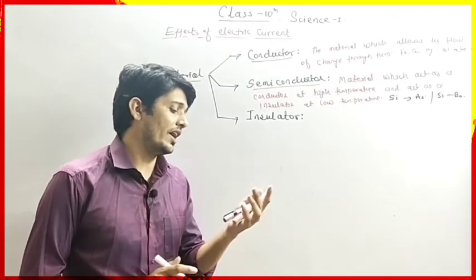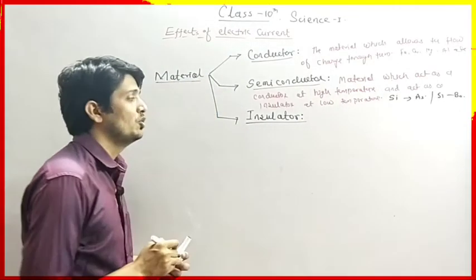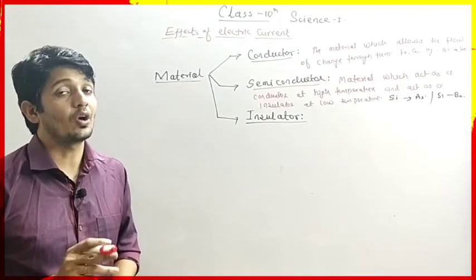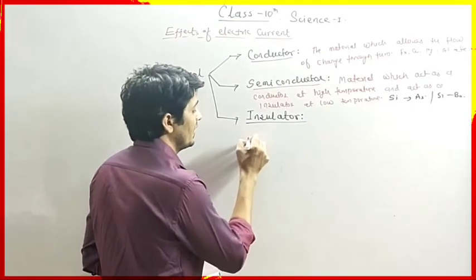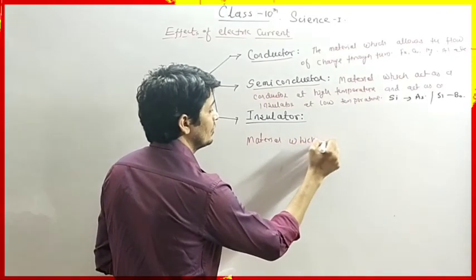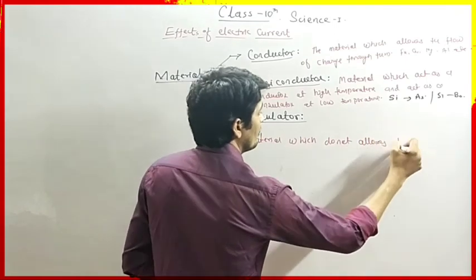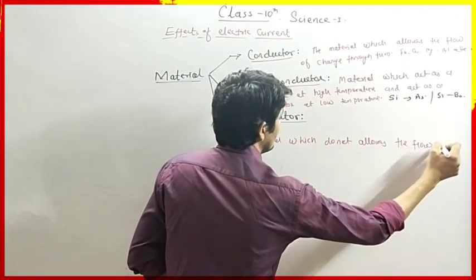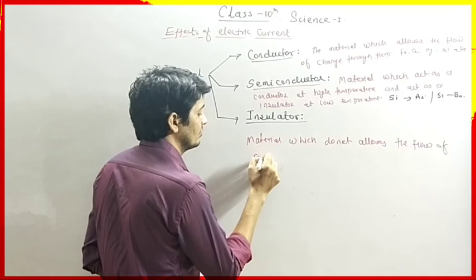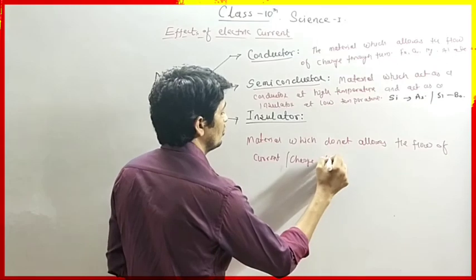Okay, now next we have insulators. Insulators are the materials which do not allow the passage of current or charge through them. So the materials which do not allow the flow of current or charge through them are called insulators.